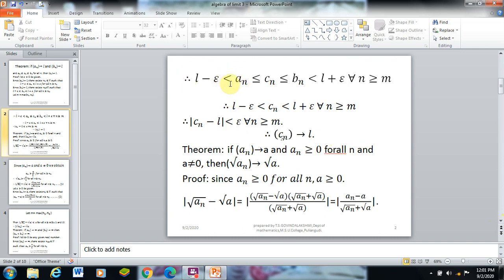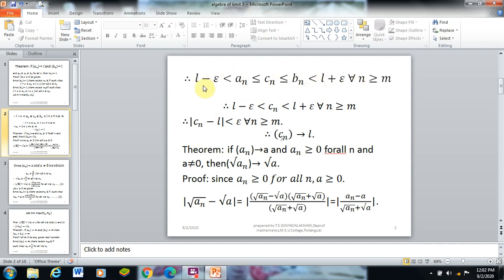Combining these two equations, L minus epsilon less than an less than or equal to Cn less than or equal to Bn less than L plus epsilon for all n greater than or equal to n1 and n2, whose maximum is m. So n greater than or equal to m. Here an less than or equal to Cn less than or equal to Bn is given. For an, the lower limit is L minus epsilon and the upper limit is L plus epsilon. For Bn, the lower term is L minus epsilon and the upper term is L plus epsilon.